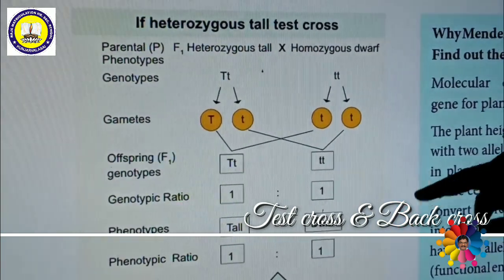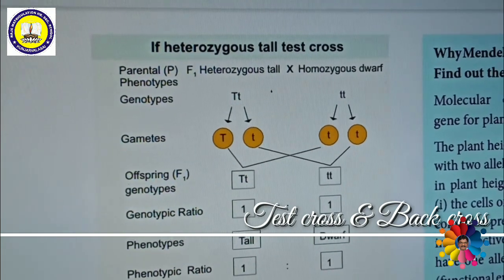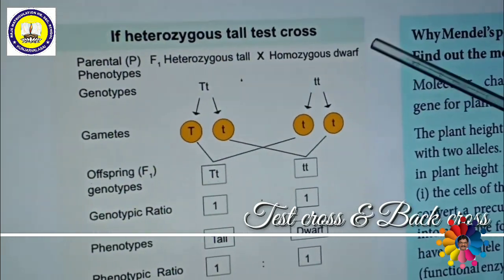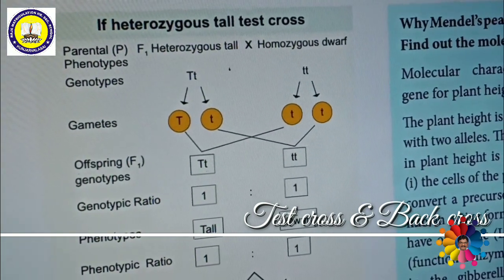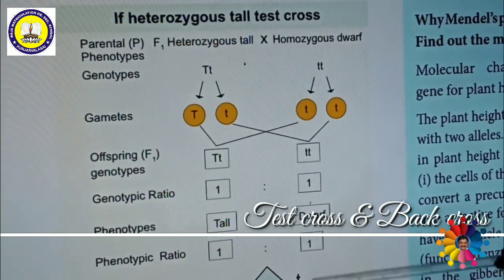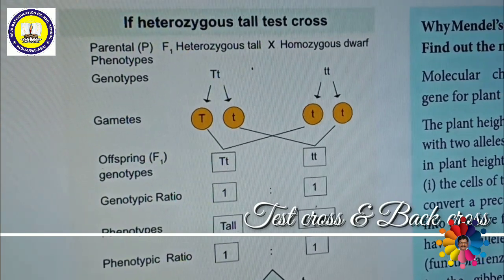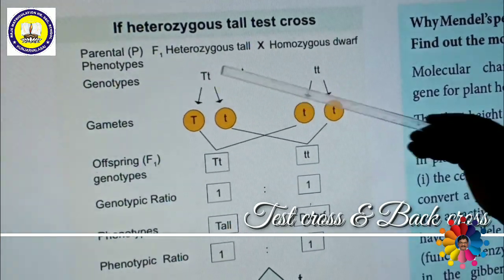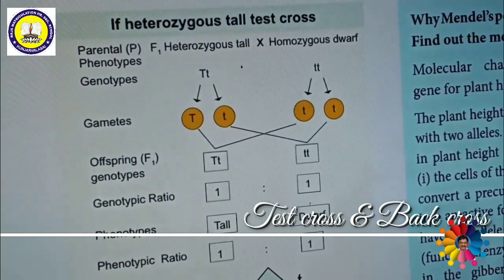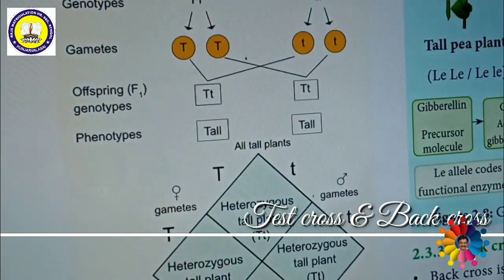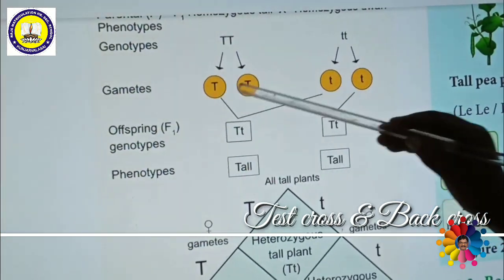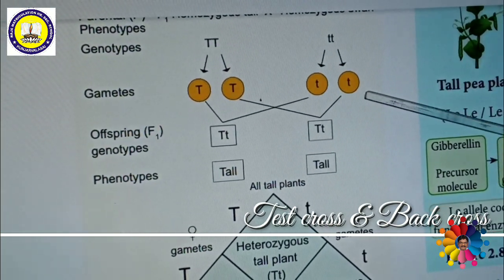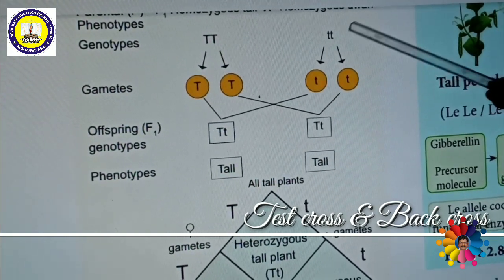As I said just now, any homozygous recessive character you can cross with any type of gene. The result obtained is called a test cross. For example, instead of heterozygous tall, we shall use homozygous tall. Here the condition is the same, with a homozygous recessive.